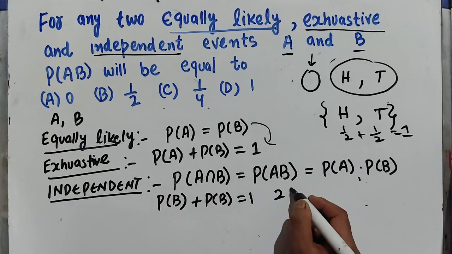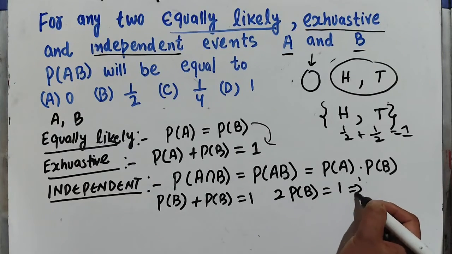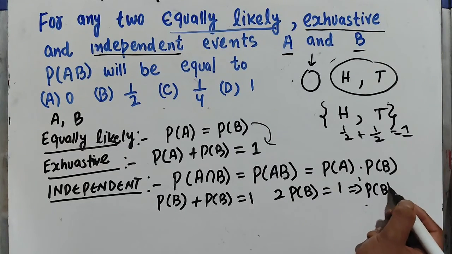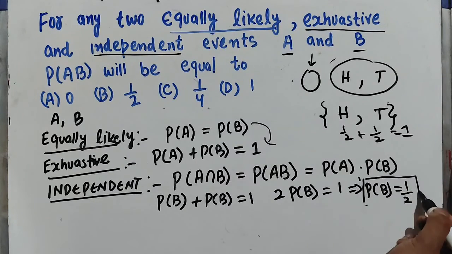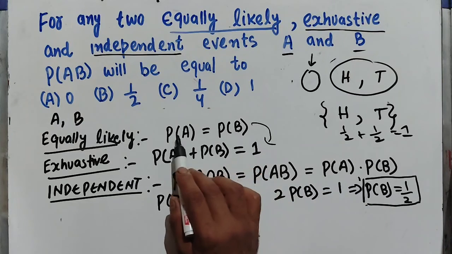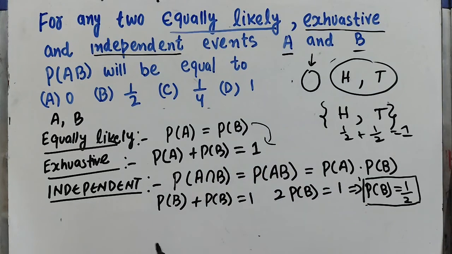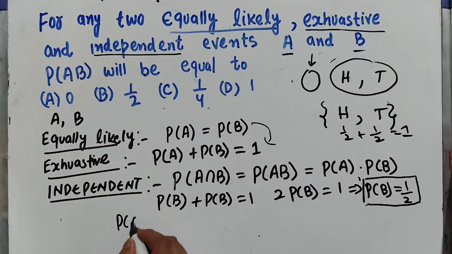That implies twice probability of B is equal to 1, which implies probability of B is equal to 1 upon 2. Remember this. Since probability of B is equal to probability of A, probability of A will also be equal to 1 upon 2.